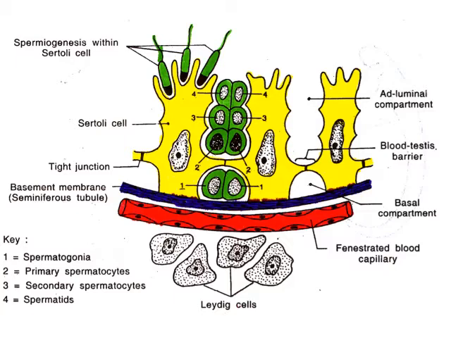They are cubical or polyhedral cells with round nuclei, and inner to it there are the primary spermatocytes, which are the largest among these. They have large round nuclei, and inner to it successively there are secondary spermatocytes and spermatids, which are smaller cells with small round nuclei, and inner to it there are mature spermatozoa.